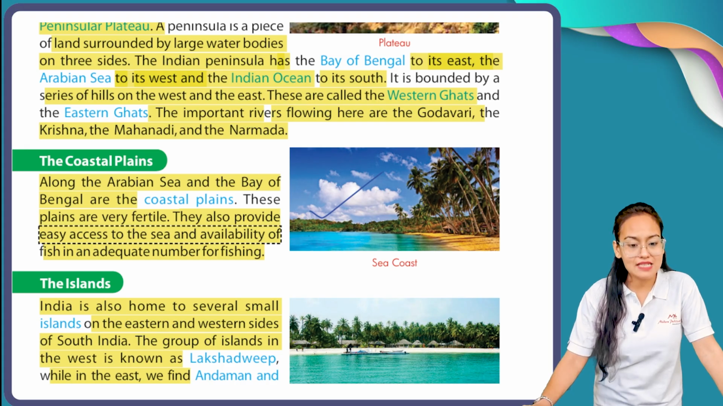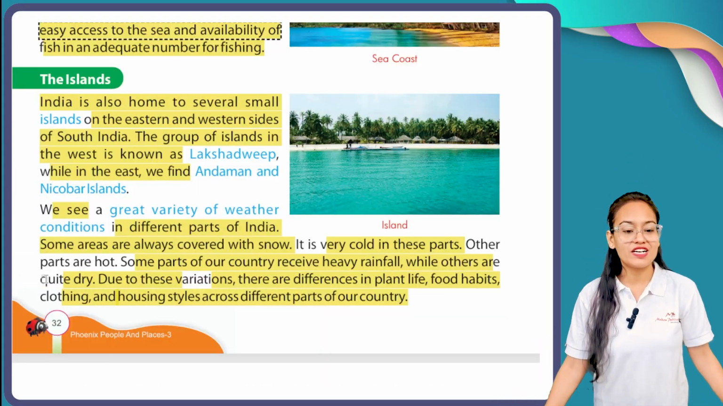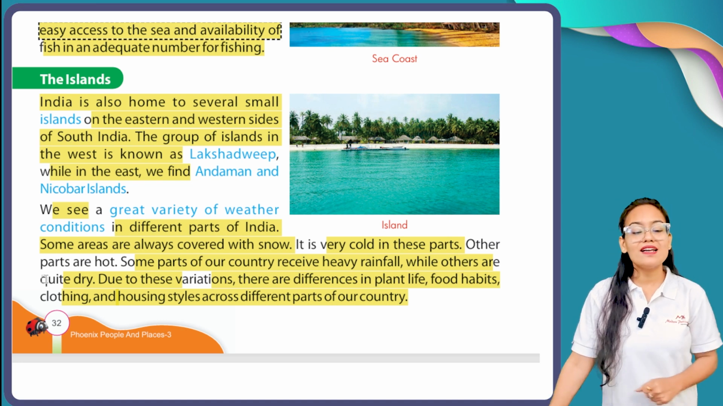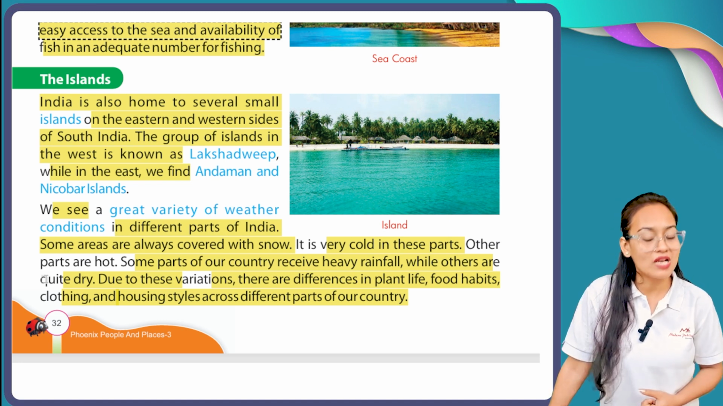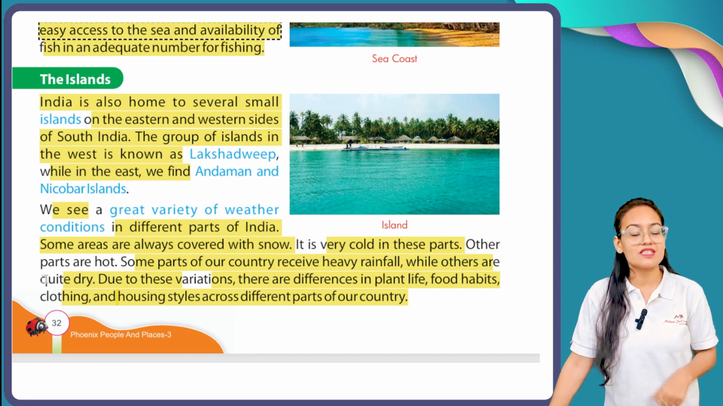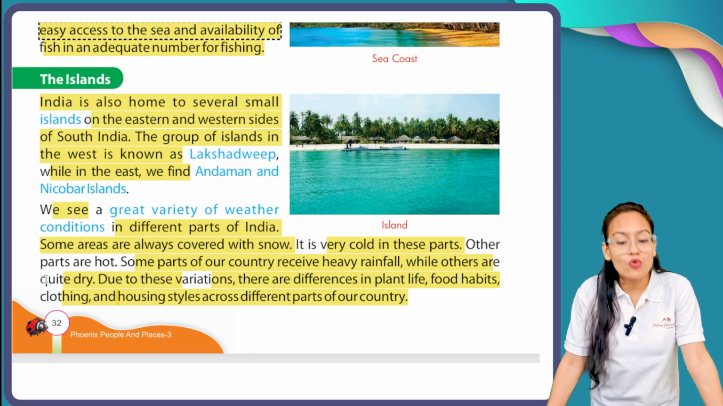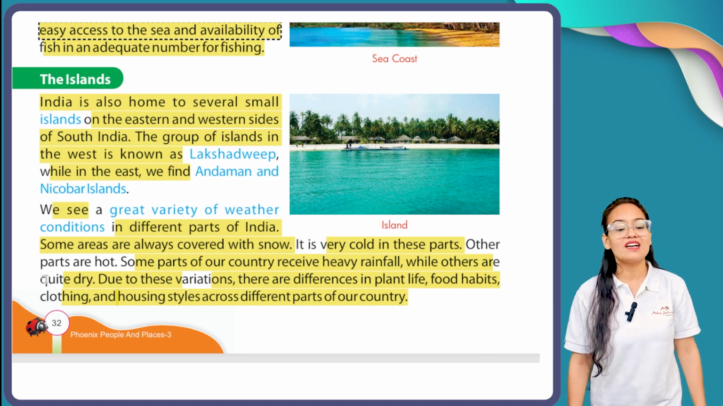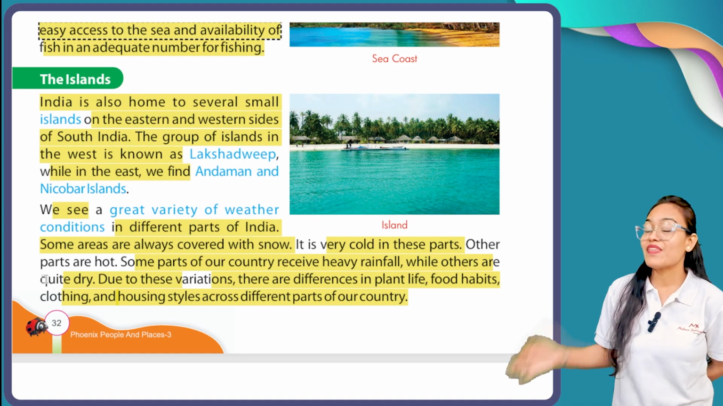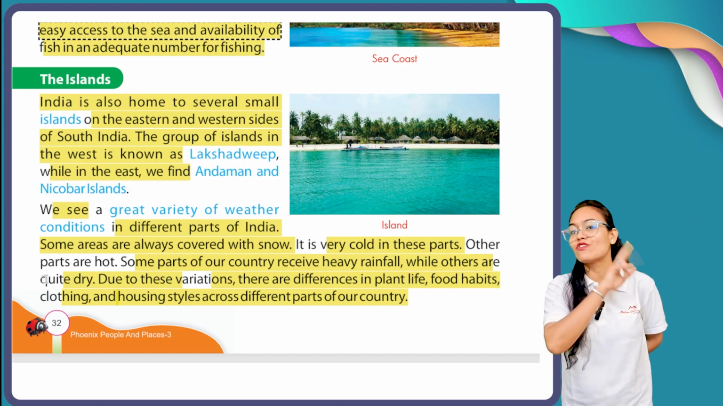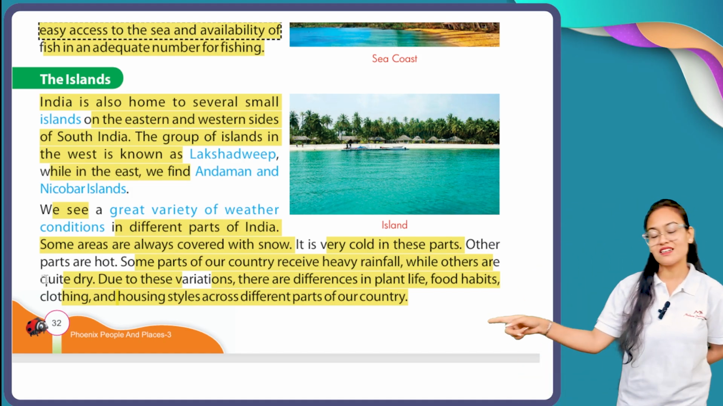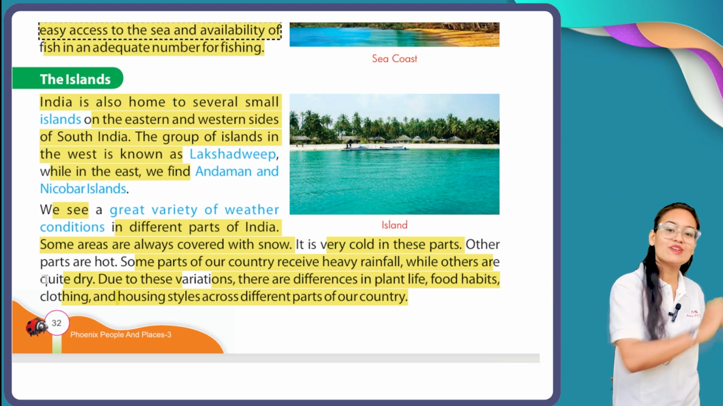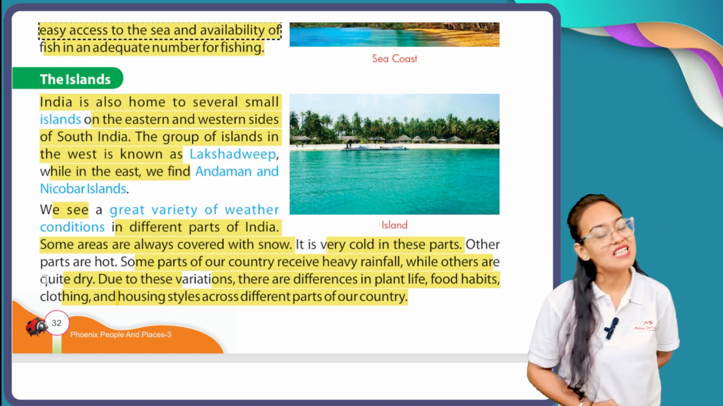And the last of our physical features of India is Indian islands, meaning the islands of India. India is also home to several small islands on the eastern and western sides of South India. The group of islands in the west is known as Lakshadweep, while in the east we find Andaman and Nicobar Islands. See, India is also home to two great island groups. In the east, in Bay of Bengal, we have Andaman and Nicobar Islands, and in the Arabian Sea, we have a group of islands called Lakshadweep.